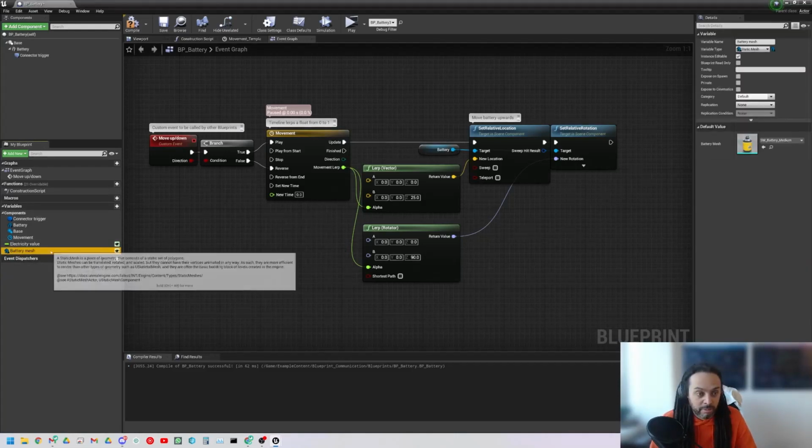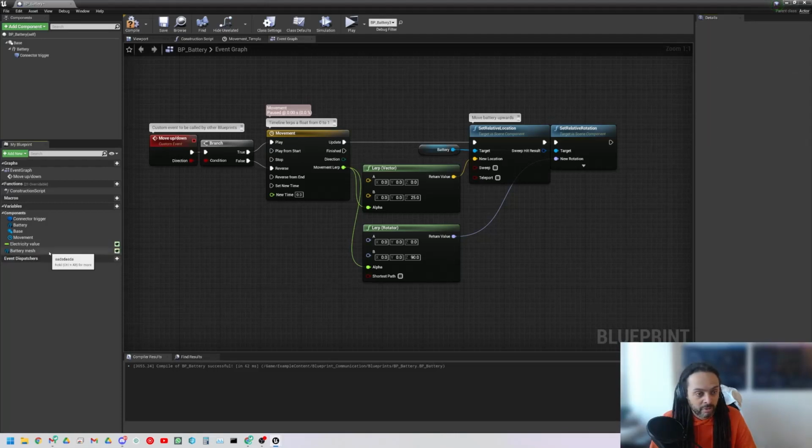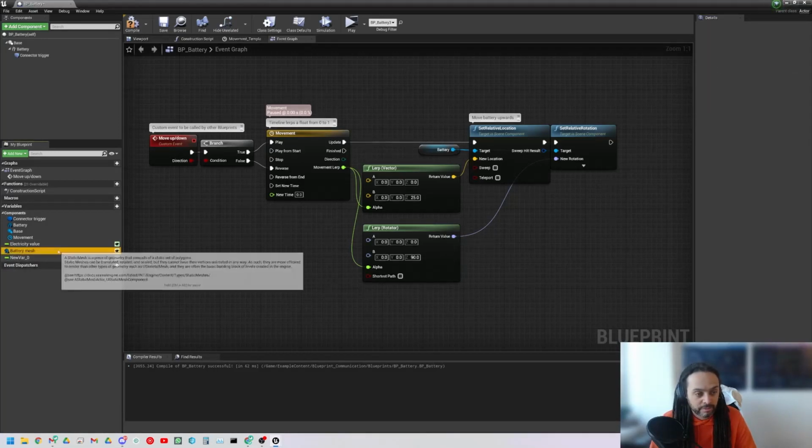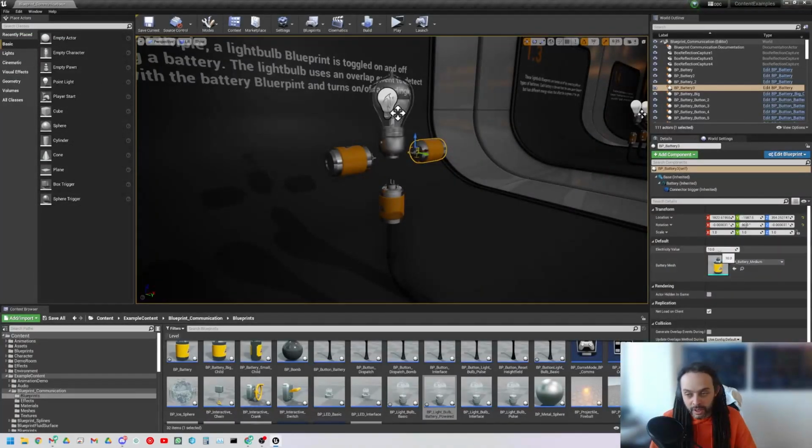The battery mesh is picking up the Unreal basic. If I stick some gibberish in there, it will pick up our gibberish instead. Okay. There's Control Z in there to get back to where I was. Right. Got a little bit distracted there.